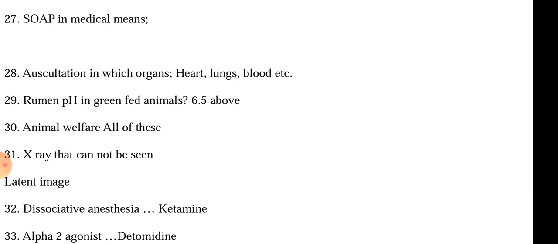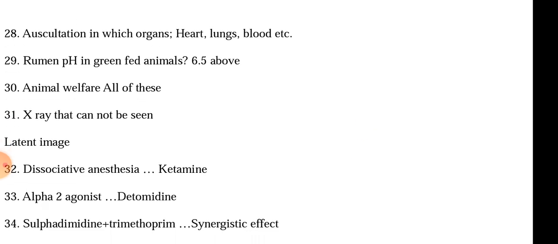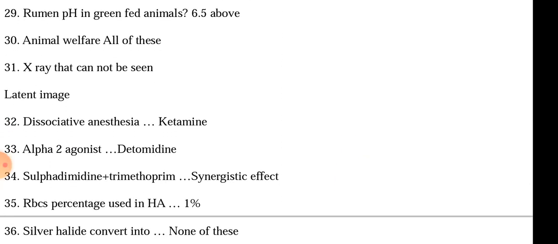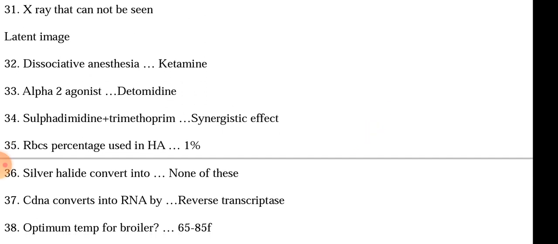Dissociative anesthesia is ketamine. Detomidine is an alpha-2 agonist. Sulfonamide plus trimethoprim has synergistic effects. Red blood cell percentage used for hemagglutination test is 1%. Silver halide is converted into none of these. Complementary DNA is made from RNA by reverse transcriptase.